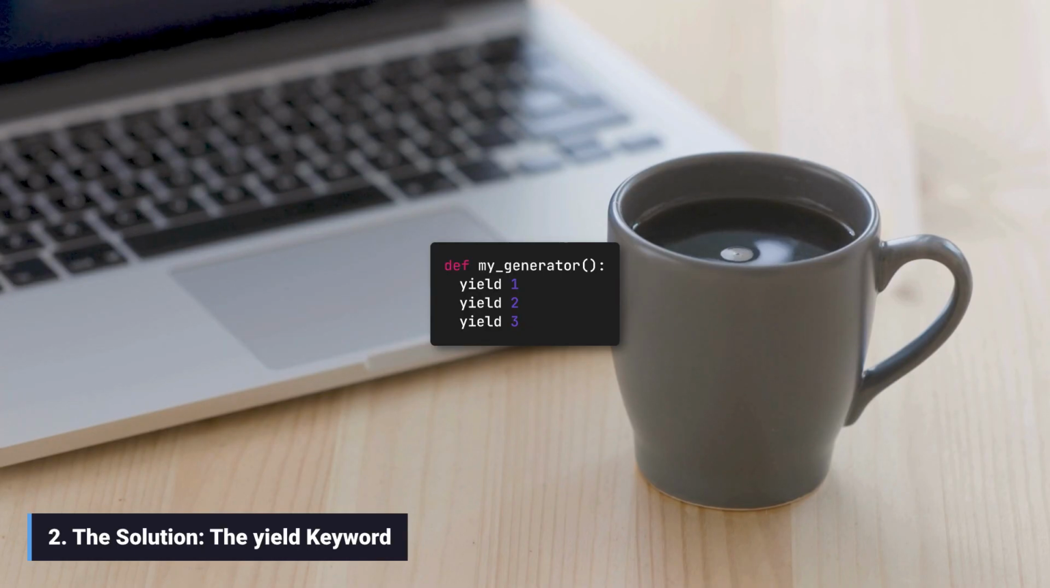2. The solution: the yield keyword. Generators solve this problem by replacing the return keyword with yield. When a function contains yield, it becomes a generator function. The yield keyword doesn't stop the function completely. It pauses it, sends a value back, and saves its internal state. The function can then be resumed from where it paused.